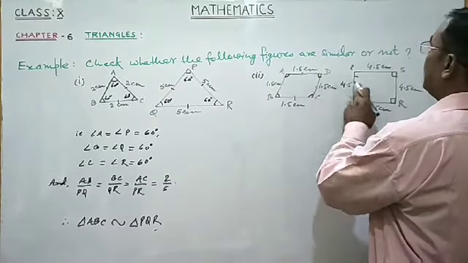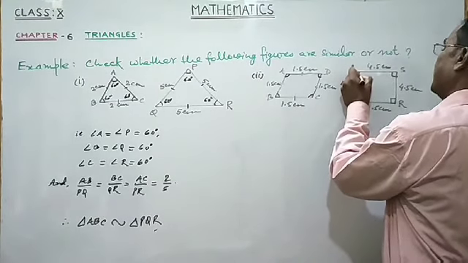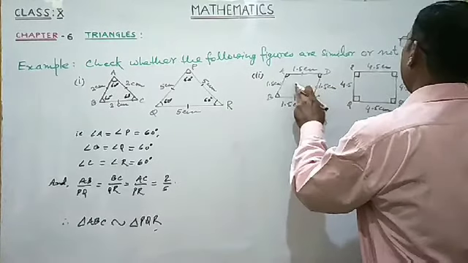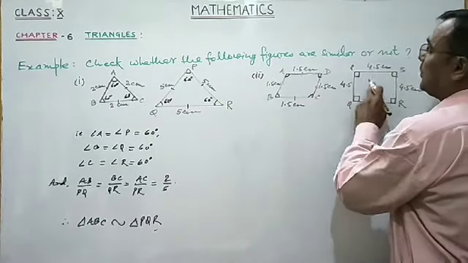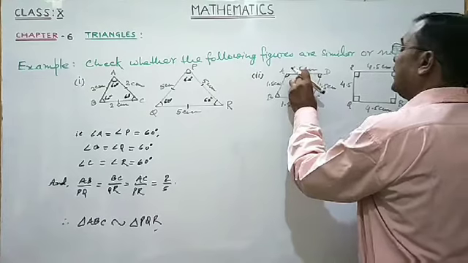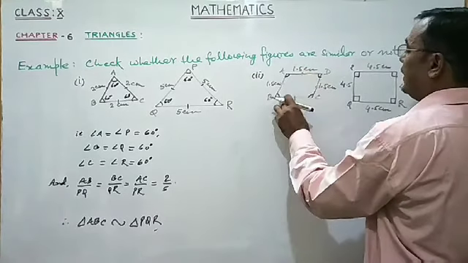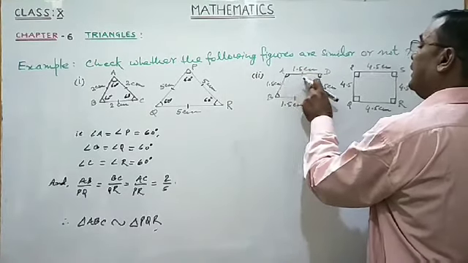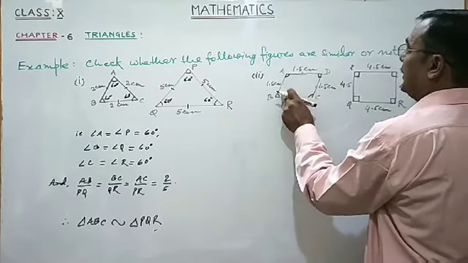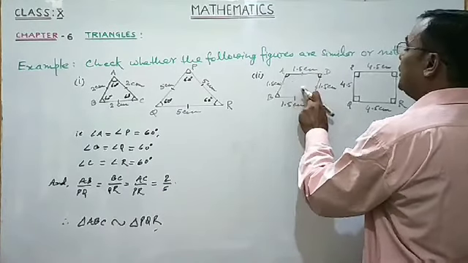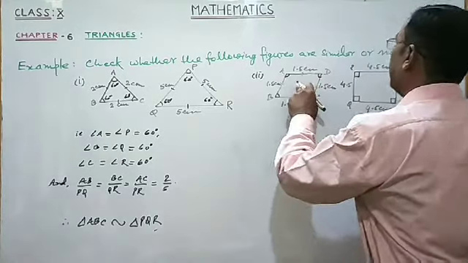In the second part, we are given two quadrilaterals, ABCD and PQRS. In quadrilateral ABCD, four sides are equal, but angles are not given. So this quadrilateral with four equal sides can be a rhombus.